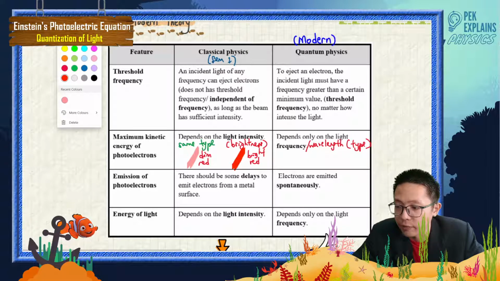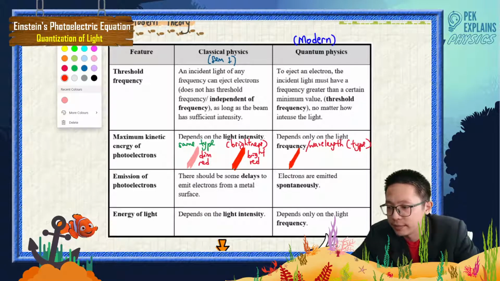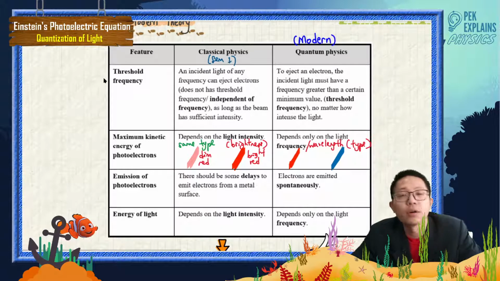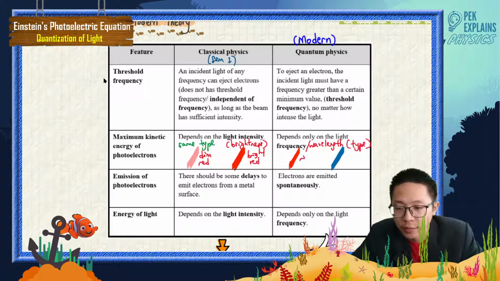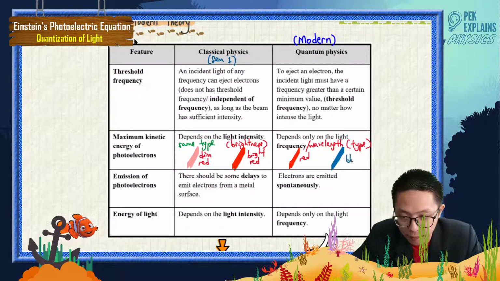So we can have red light, violet light, blue light. Let me use the blue light. This is called a different frequency of light. We have a red light and we have a blue light.